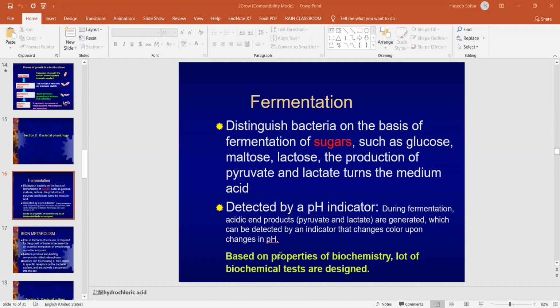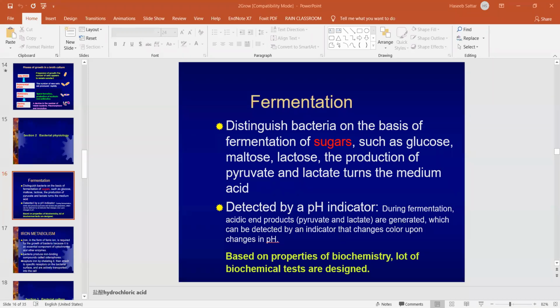Neisseria gonorrhoeae ferments glucose, while Neisseria meningitidis ferments maltose, while E. coli usually ferments lactose. So what is fermentation?